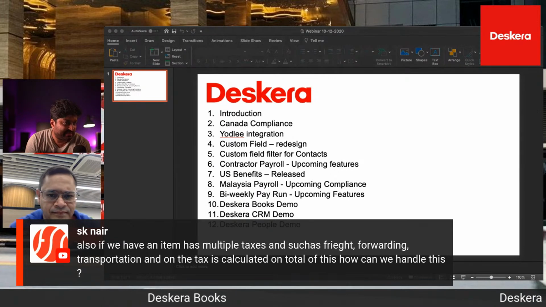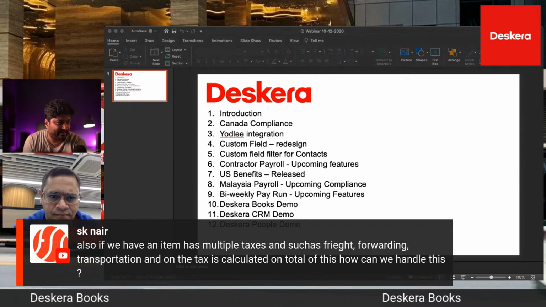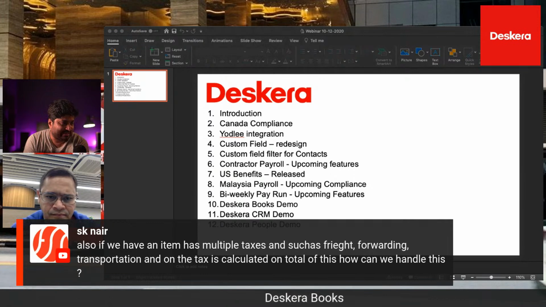We have an item that has multiple taxes and freight, forwarding, transportation, with the taxes calculated on total. How do we handle this?